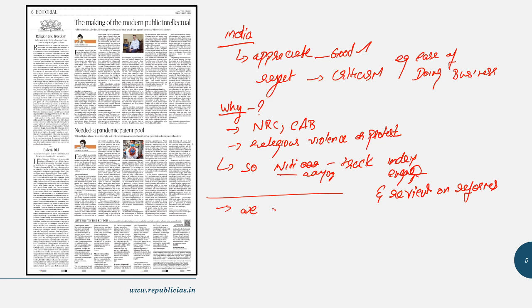So this is one aspect of rule of law, and the other aspect is that everyone is equal before the law. So the law is not discriminatory to one and it is not supportive to the other. It's not like that. Rather, equality before the law is one of the principles of rule of law. Equal subjection of all citizens, irrespective of religion, economic status, and so on. So this is what we mean by rule of law. And we tell the world that we follow rule of law, right?